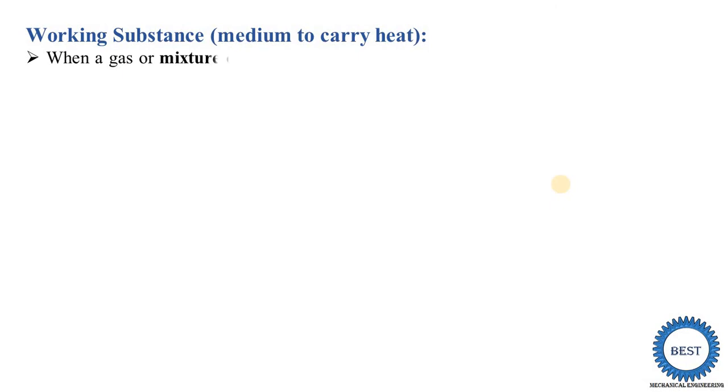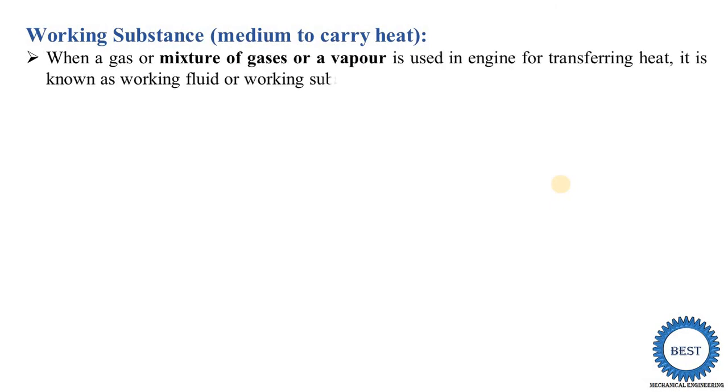In the same way, in a heat engine there is a number of possibilities to use different mediums. When a gas or a mixture of gases or a vapor is used in an engine for transferring heat, it is known as the working fluid or working substance.